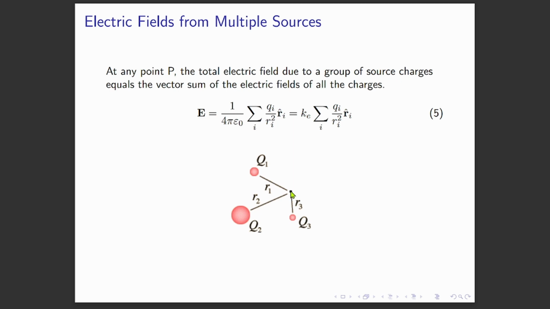I hope you are okay. The r cap here means the unit vector specifying the direction of the field. For example, we have Q1, which is pointing towards this direction. So r cap sub 1 is the direction of the electric field provided by charge number 1, given by this direction from here to here. Same goes to this one. R cap sub 2 is towards this direction.